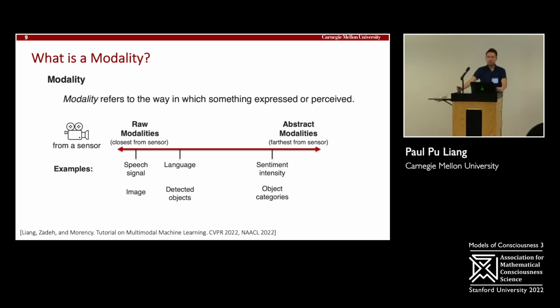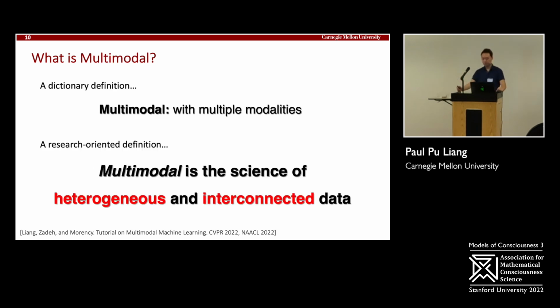So raw modalities can be speech signals that are recorded through the microphone. It can then be language extracted from speech. And we can slowly start processing this to get sentiment or other extracted behaviors from language. And multimodal, therefore, involves multiple modalities. But a more research-oriented definition is that multimodal is the science of 2 things: heterogeneous and interconnected data. And these are the 2 key words I want everyone to take away from this talk.